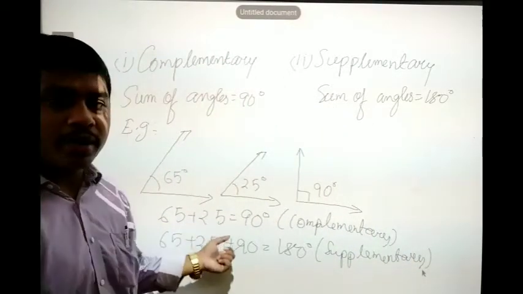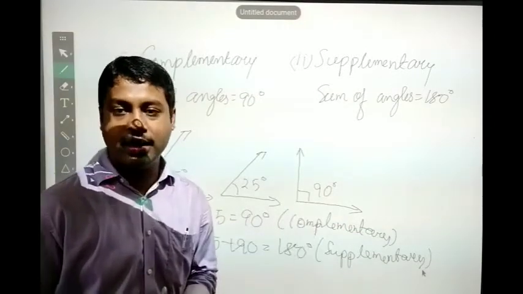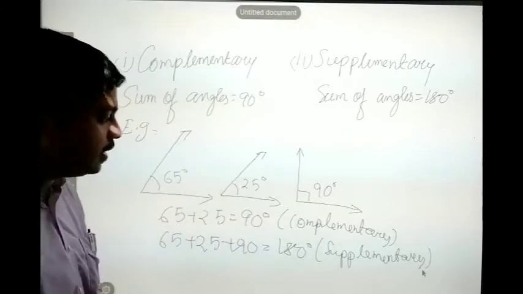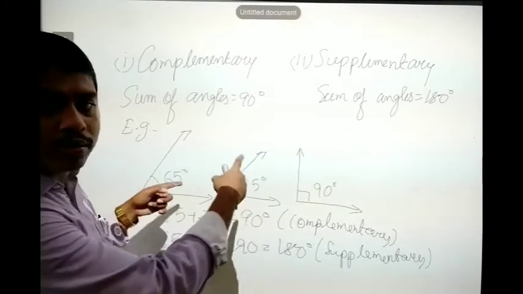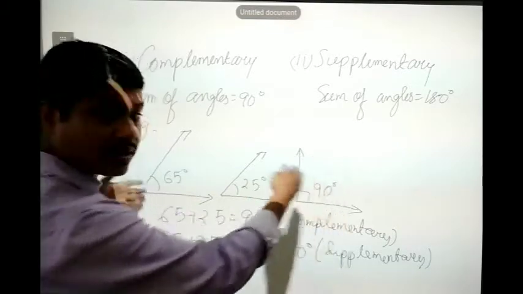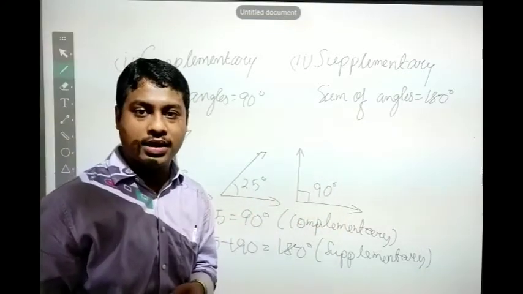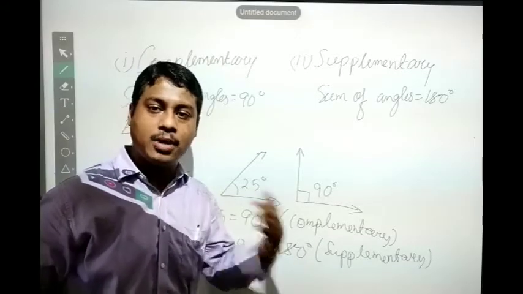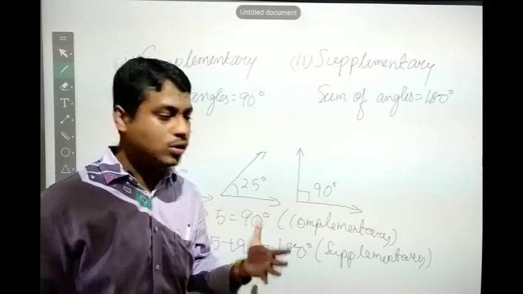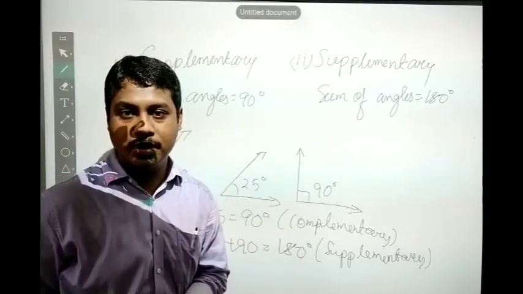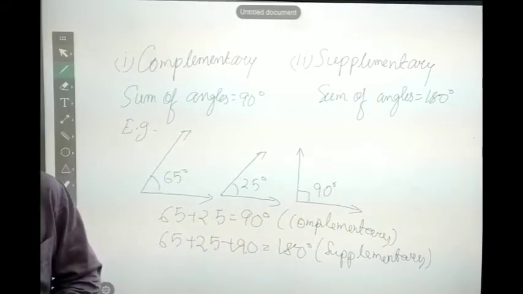So your complementary angle cannot be a supplementary angle and a supplementary angle cannot be a complementary angle. I have given you an example. Which pair can you consider complementary? These two. And if you want to consider supplementary, these three. This is just an example. There are many more examples; we will go through them in the exercise, marking which angles are complementary and which are supplementary. This is one related angle. Let us move to the next one.